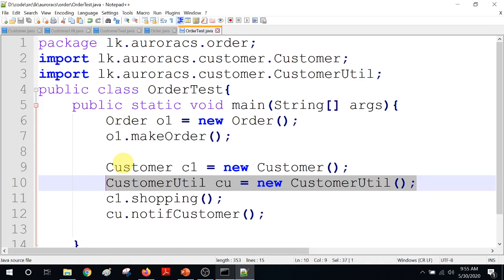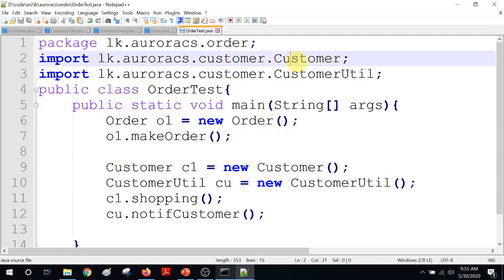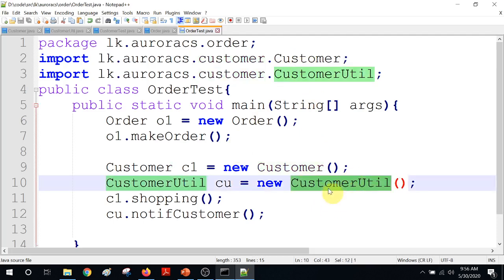Okay, when you import and use it, the best practice is to always import individually rather than importing using the star. Of course if you are going to import hundreds of classes from the package, you can do that for ease. Otherwise, when you import specifically, by just looking at the class name another person can easily figure out, okay, this is referring to this particular package.